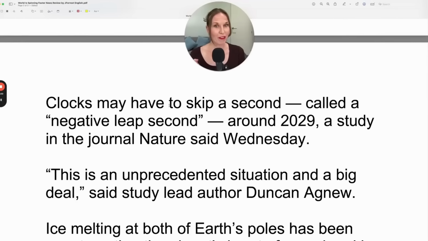Clocks may have to are double modals again. There's a possibility of the obligation. Clocks may have to skip a second. When you skip something, it means you purposely bypass it, omit it, or don't do it.